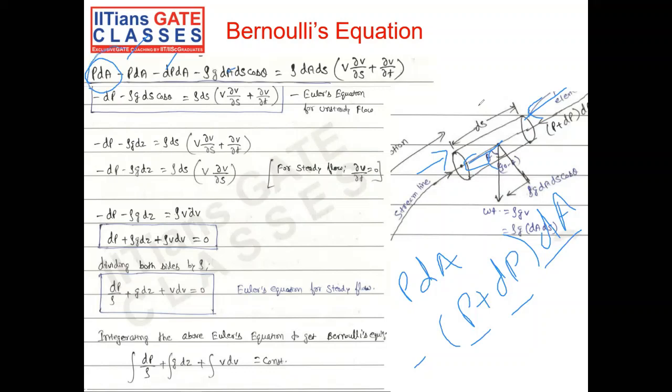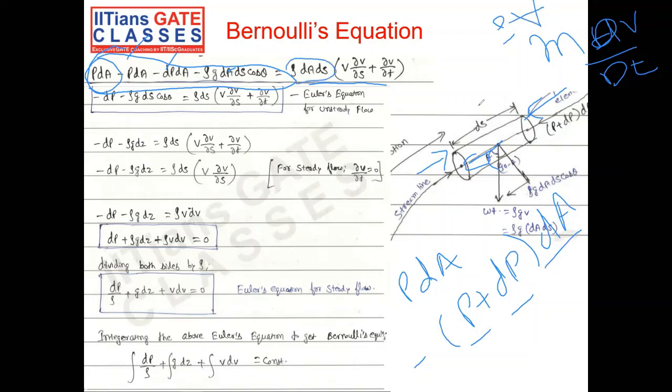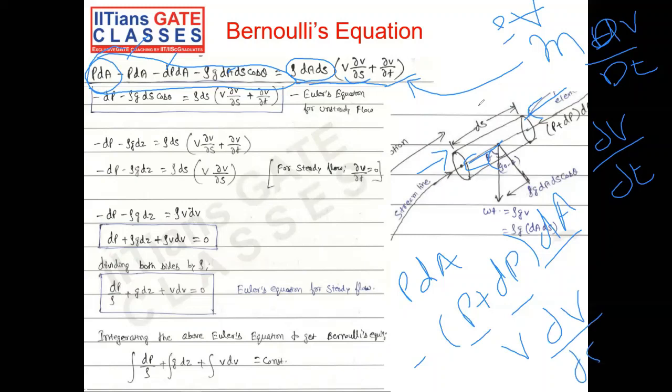And according to Newton's law, the sum of all forces must be equal to the rate of change of momentum. So momentum is mass times the total derivative of the velocity. Here mass is rho times the volume, so rho times dA ds gives you the mass, and the total derivative has the temporal component as well as the advective term. So dou v by dou t is the unsteady term, and v dou v by dou s is the advective term.